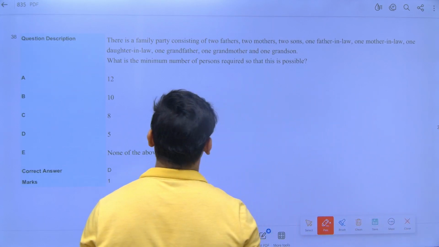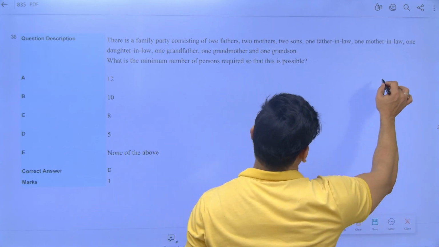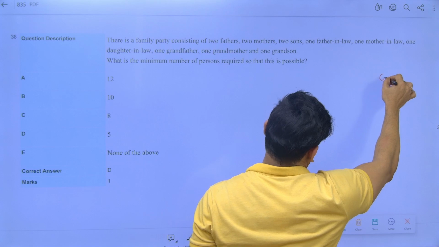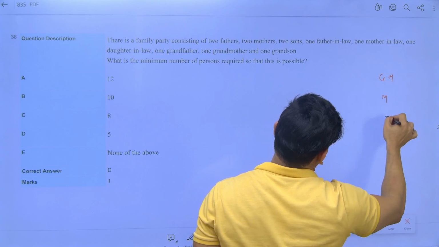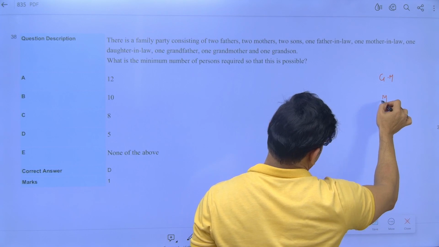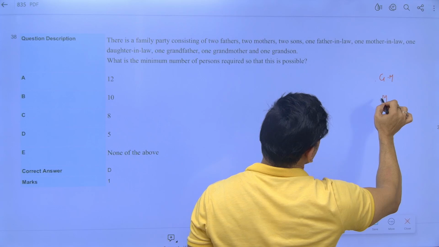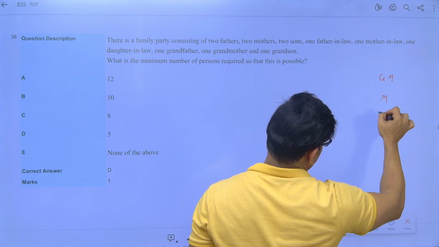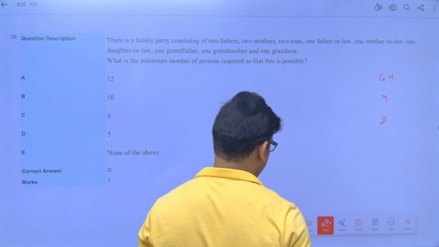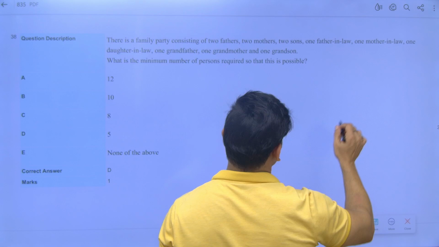Yes or no? It can be grandmother, mother and daughter. She is the daughter of this and she is the daughter of this, and 2 mothers because she is the mother of this and the grandmother is the mother of this, right?